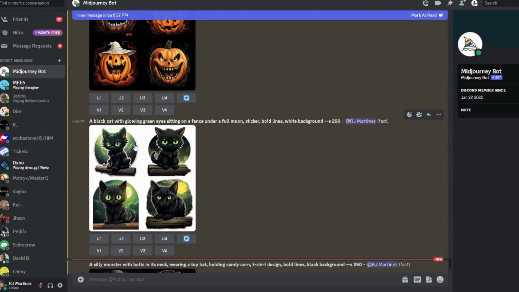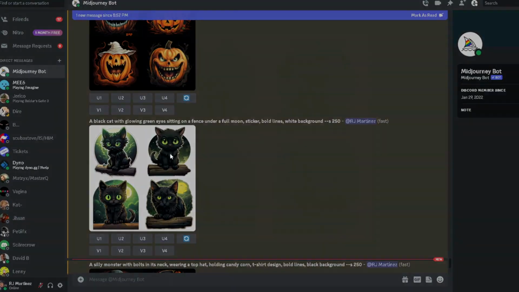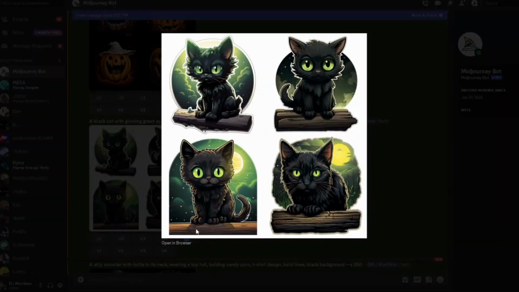The next one was a black cat with glowing green eyes sitting on a fence under a full moon. And I did sticker, bold lines, white background. All right, so you kind of get the idea, sitting on a fence, sitting on a wooden fence, right? It has the glowing green eyes. This is pretty clean with the full moon.